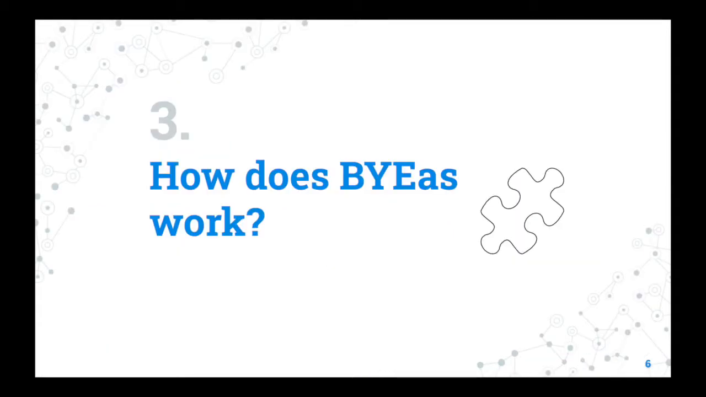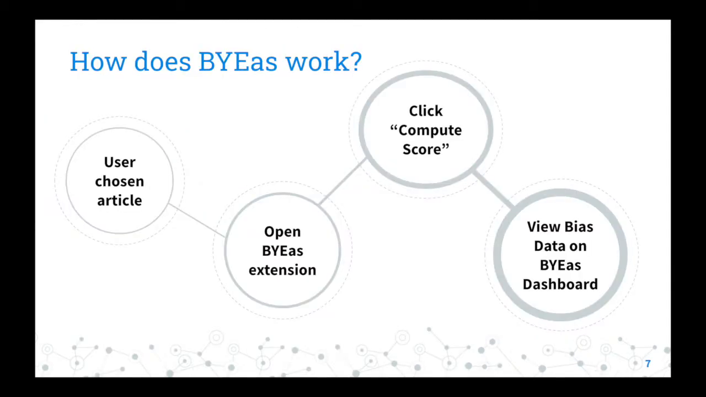Alright, so next we're going to be talking about how BYEas works. So here we have a high-level overview of the workflow of BYEas. So first, a user chooses an article. Then they'll open the BYEas extension that they have installed in their web browser, click our Compute Score button, and then they'll be redirected to our BYEas dashboard so they can view the BYEas data and a lot of fun information and facts about the article that they've clicked on.